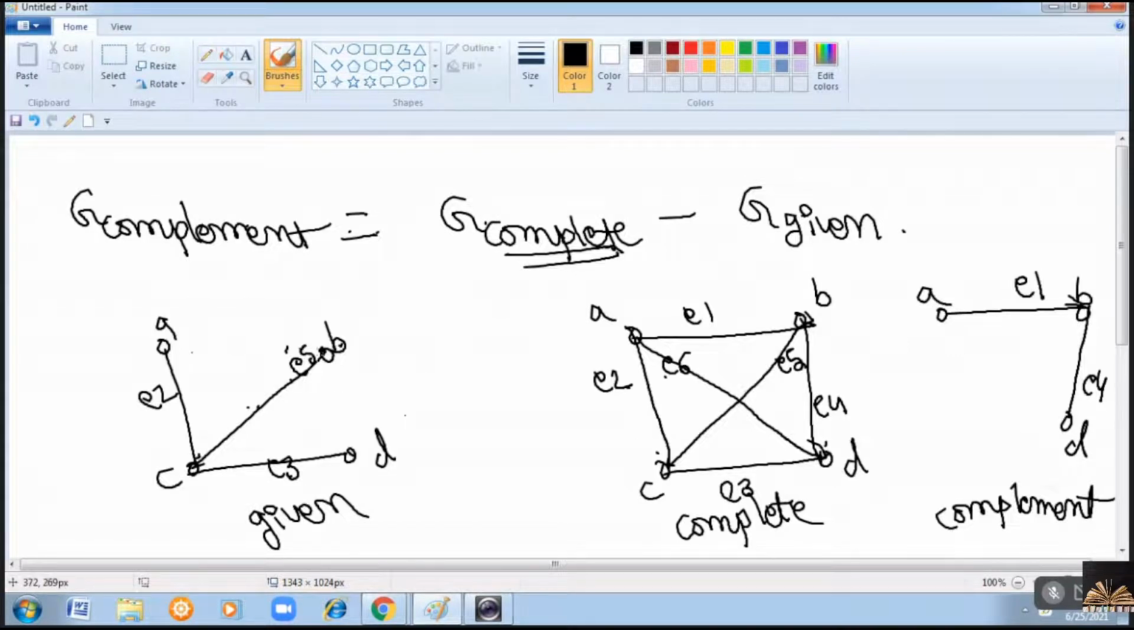Now, do we have E5? Yes, it is there. E6 is not there. So E6, that is from A to D, will be added in the complemented graph. Right? So in this way, we can find the complement of a given graph. Clear?